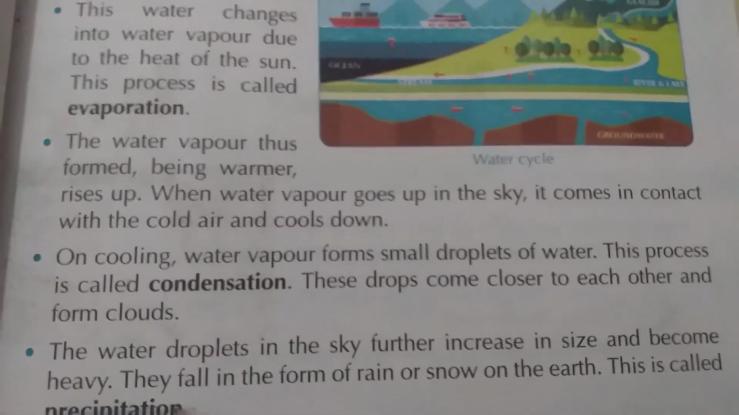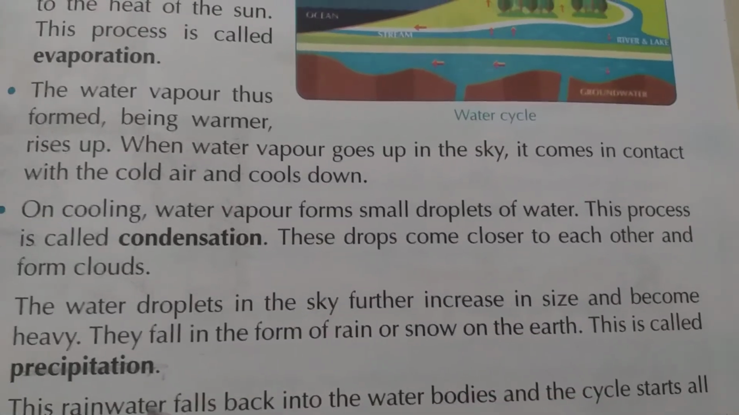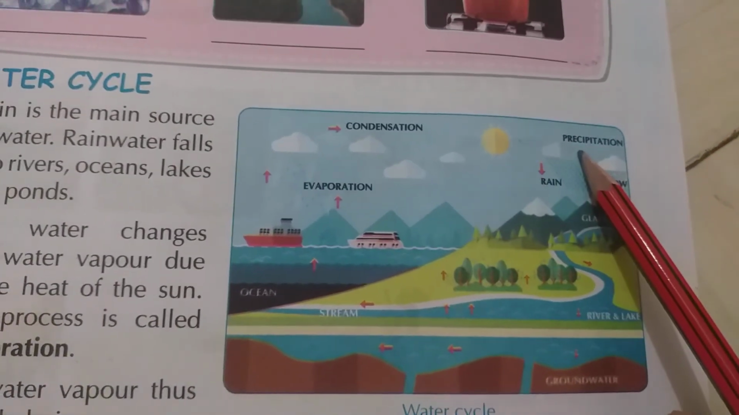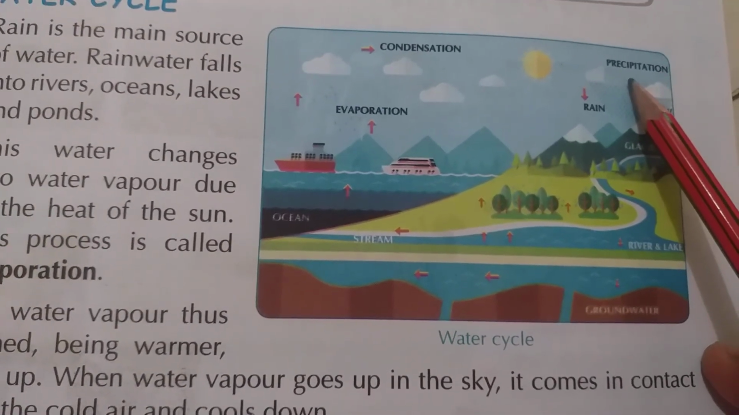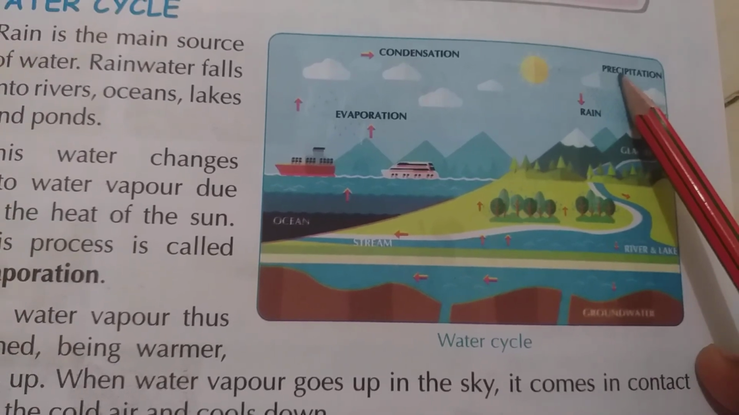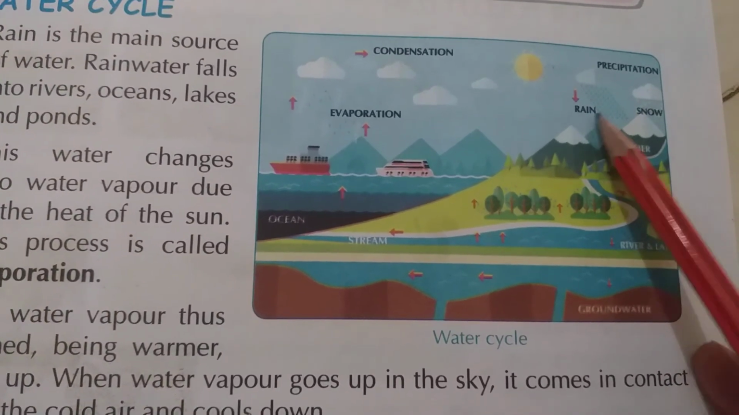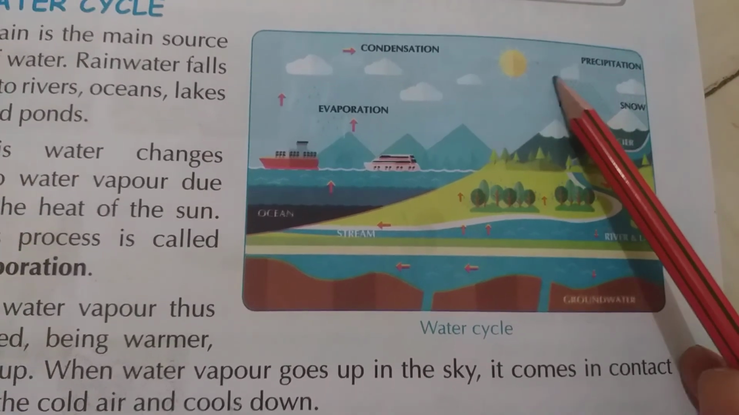The water droplets in the sky further increase in size and become heavy. They fall in the form of rain and snow on the earth. This is called precipitation. After condensation, from the environment they get temperature or heat and low pressure. This water comes down in the form of rain and snow. You can see the arrow here, it is coming down. This process is called precipitation.